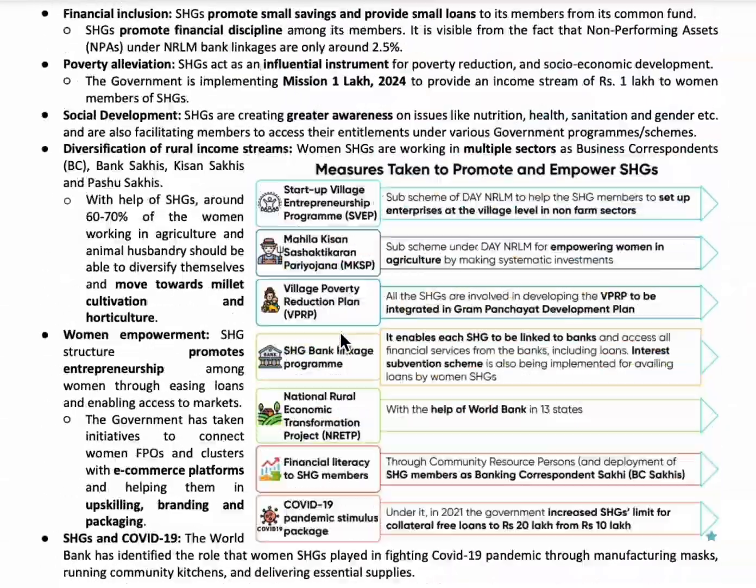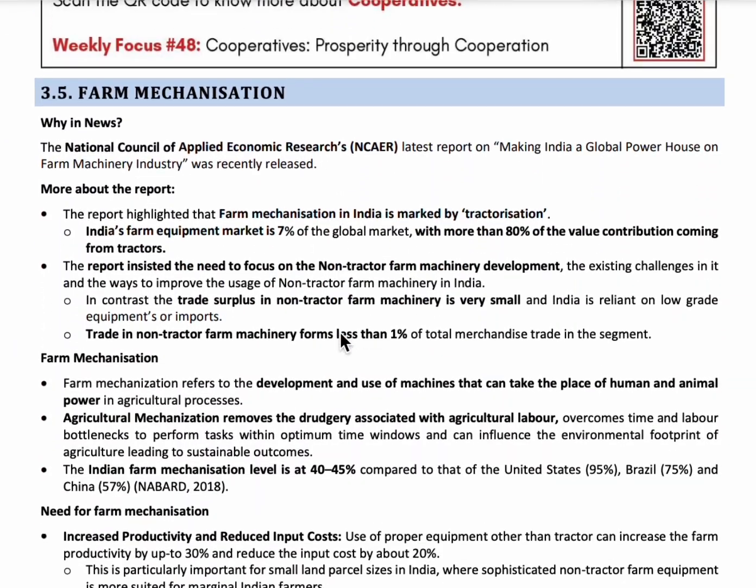The next topic is farm mechanization. Farm mechanization means development and use of machines that can take the place of humans and animal power in agricultural processes. National Council of Applied Economic Research released a report on making India a global powerhouse in the farm machinery industry. As per the report, mechanization in India is marked by tractorization. India's farm equipment market is 7% of the global market, and in that, 80% of it is the tractor contribution.